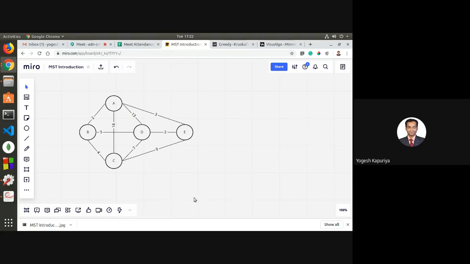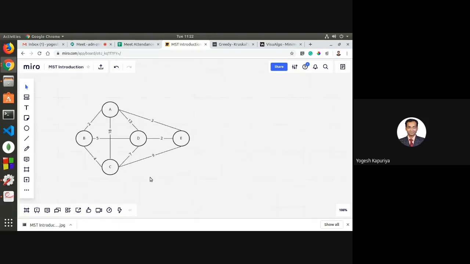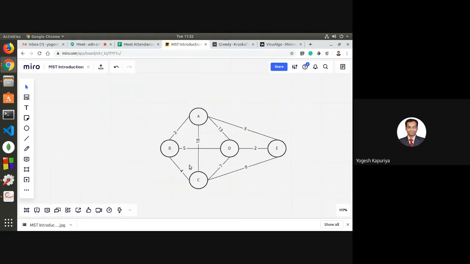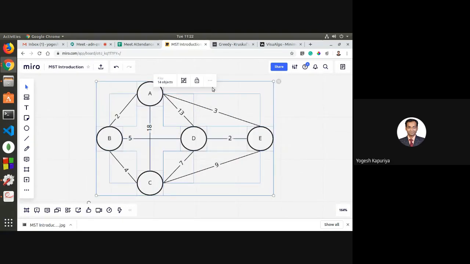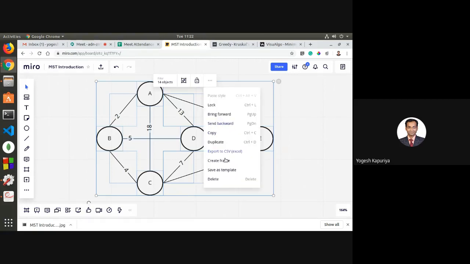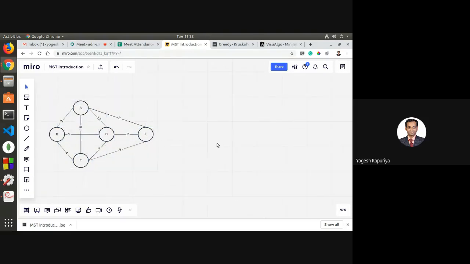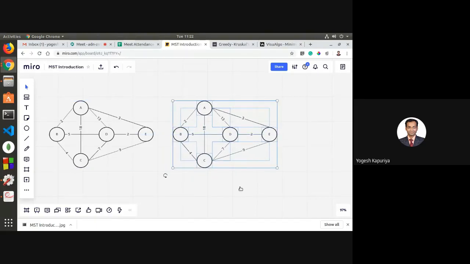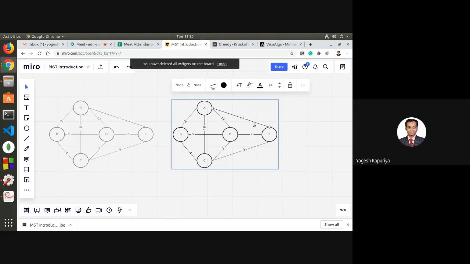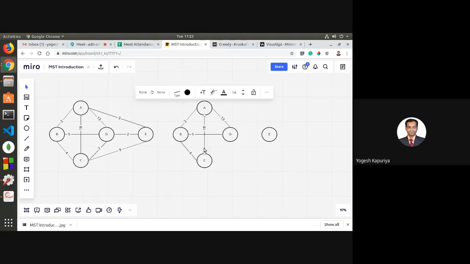And we want to find the minimum spanning tree for this graph using Kruskal's approach. Kruskal's approach says that you will start with no edges at all.